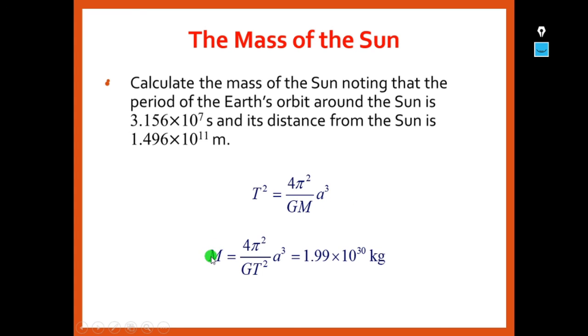We want to find the mass, so M will be 4 pi square by G T square into a cube. Distance is given as 1.496 times 10 power 11 and the time period as 3.156 times 10 power 7. If we substitute all the constant values and simplify, we get the mass of the sun as 1.99 times 10 power 30 kg.